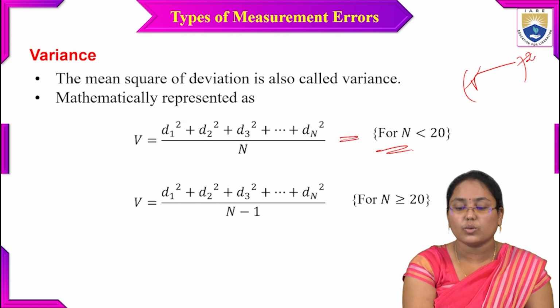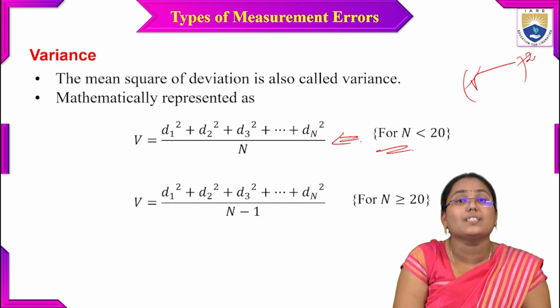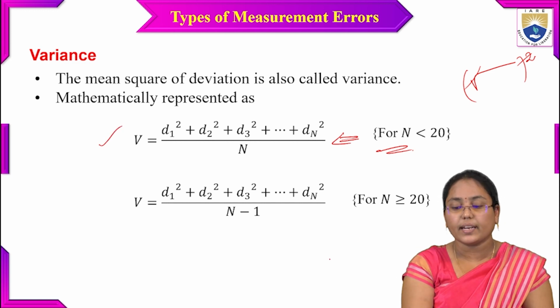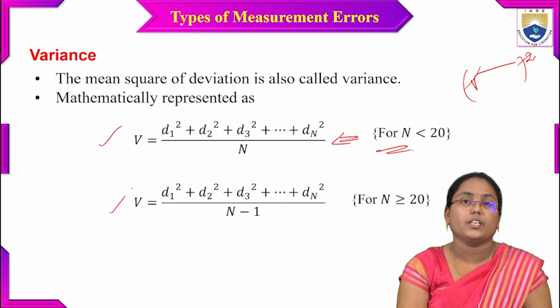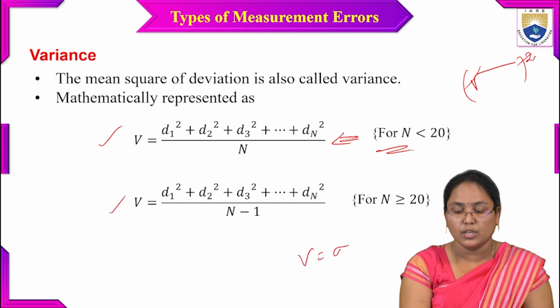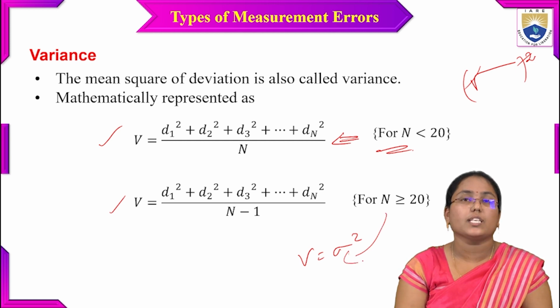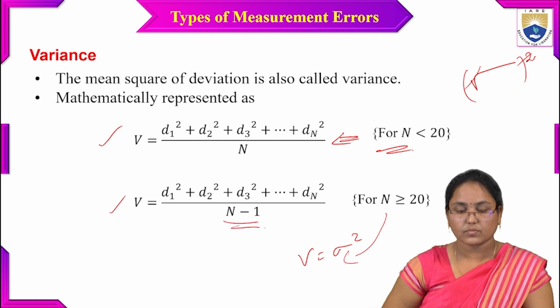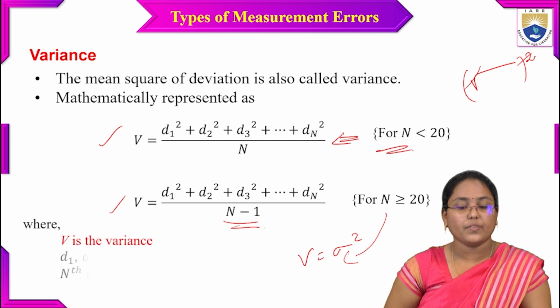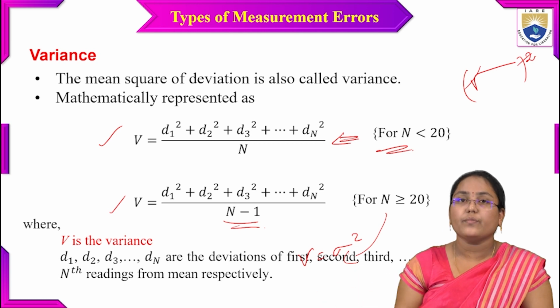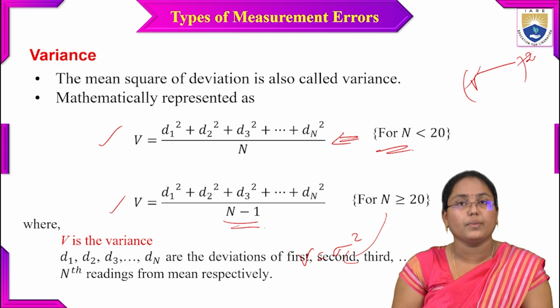This equation holds only for n less than 20, that is, the number of readings. If the number of readings is less than 20, we can use this equation. If the number of readings is greater than or equal to 20, we use this other equation, again V equals sigma square, for capital N greater than or equal to 20. You have to use this particular sigma value, which is why we have capital N minus 1 instead of capital N. Here d1, d2, d3 are the first, second and third reading values deviated from the mean value.